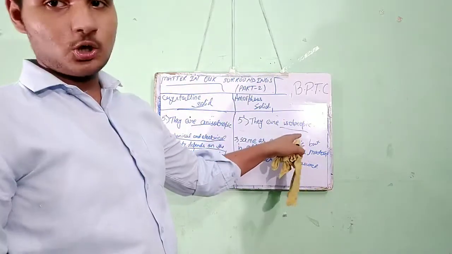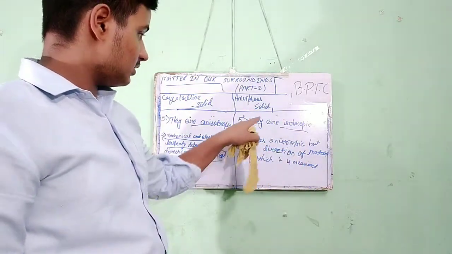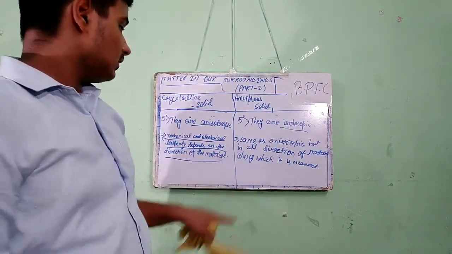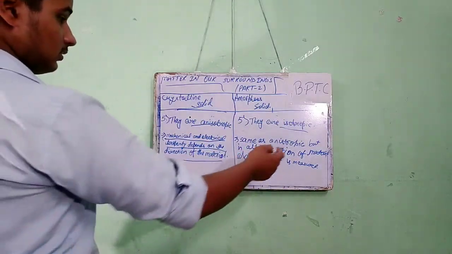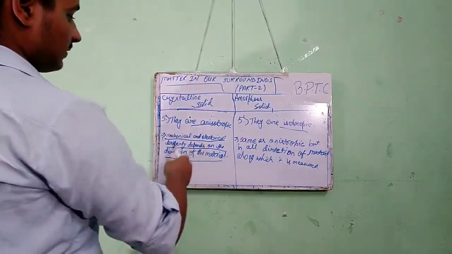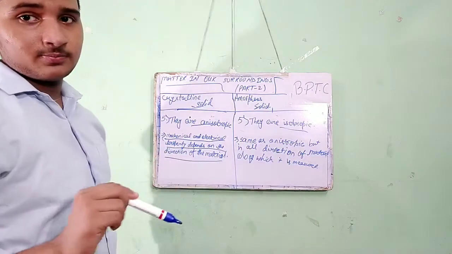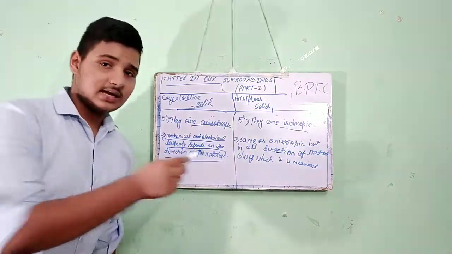In the case of isotropic, it is the same as anisotropic, but the properties are the same in all directions, depending on all the directions of the material along which it is measured.